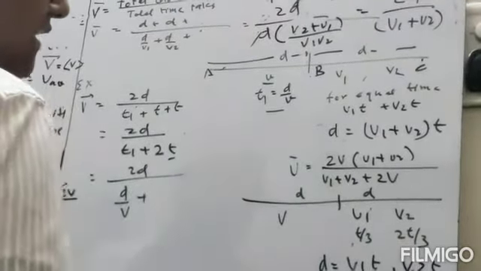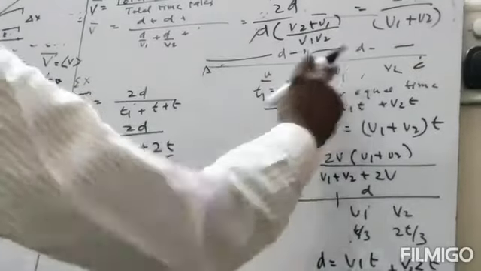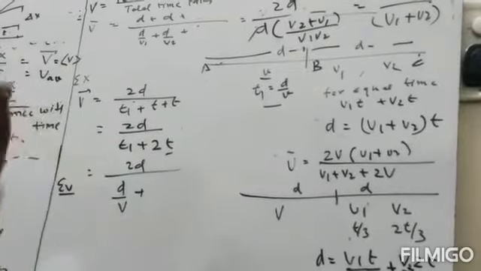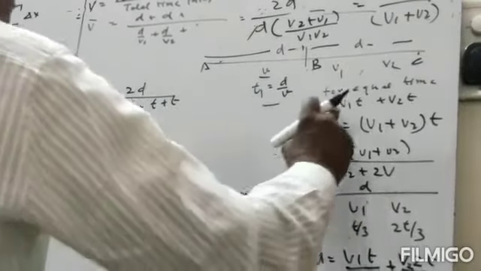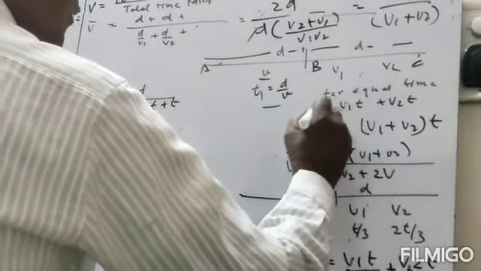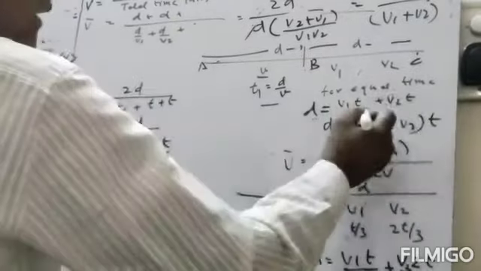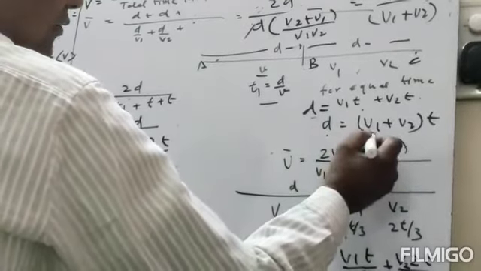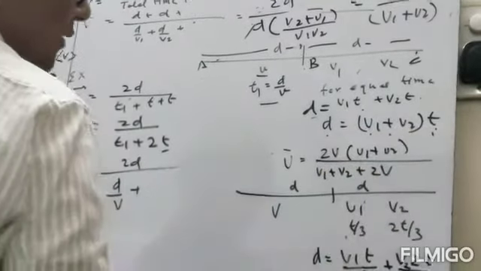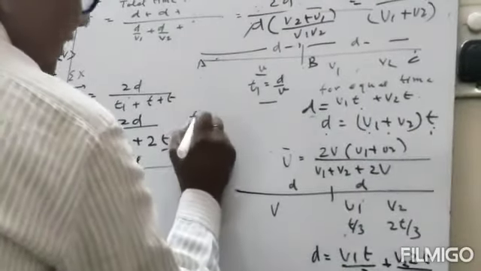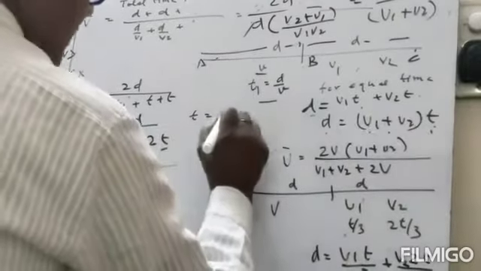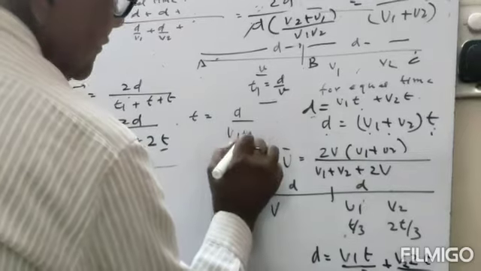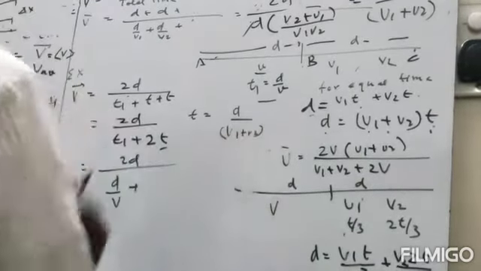Then in t time, distance covered by v1 velocity will be equal to v1 t, and by v2 velocity will be equal to v2 t, so the sum v1 t plus v2 t should be equal to d. So you take t common. So d will be equal to t times v1 plus v2. So t will be equal to d divided by v1 plus v2.